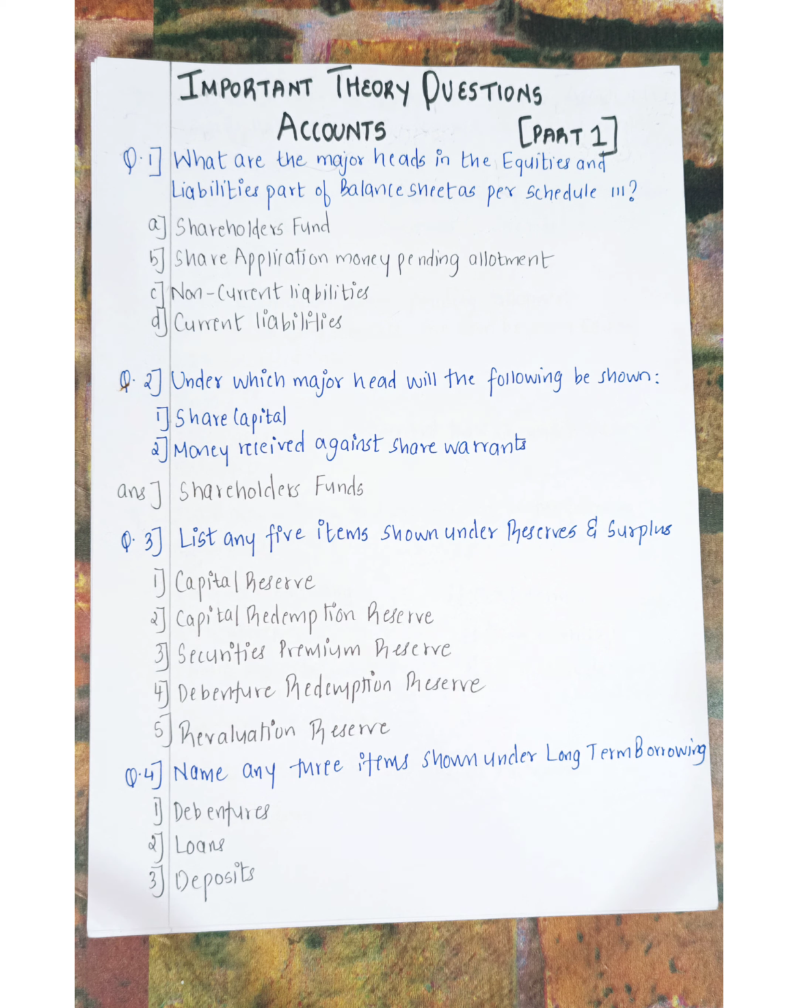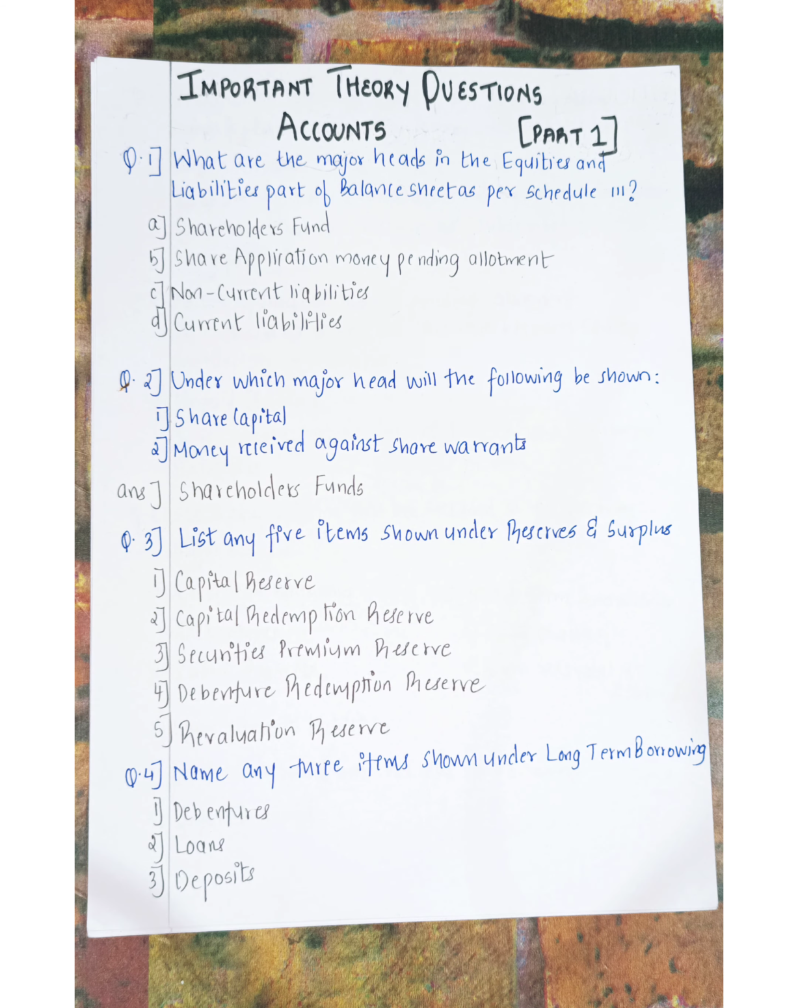Moving on to the next question: under which major head will the following be shown? Share capital and money received against share warrant. Share capital and money received against share warrant come under shareholders' funds. We start with shareholders' funds, share capital and then money received against share warrant in the balance sheet.